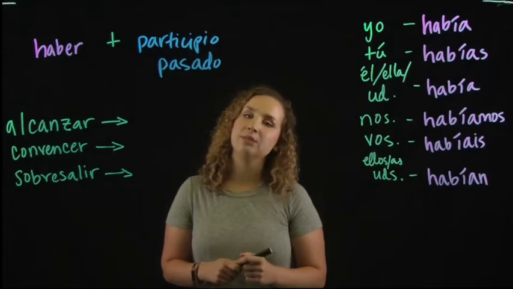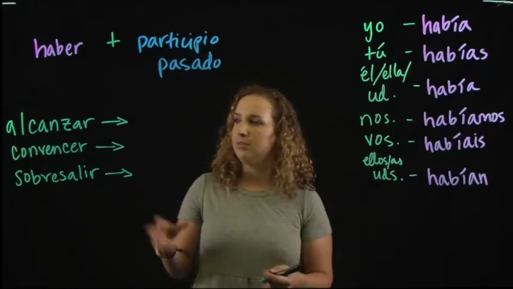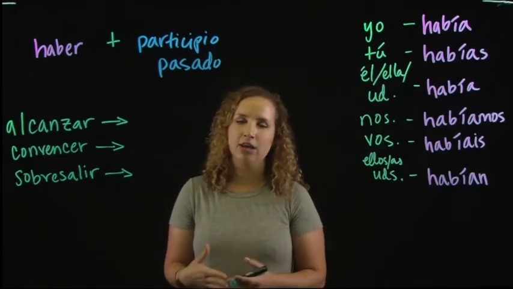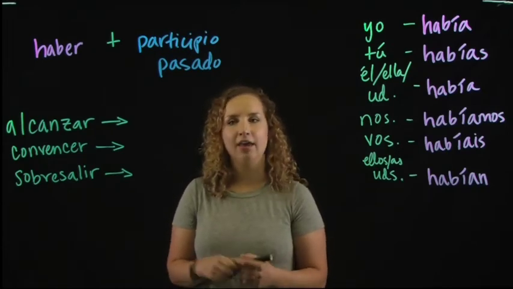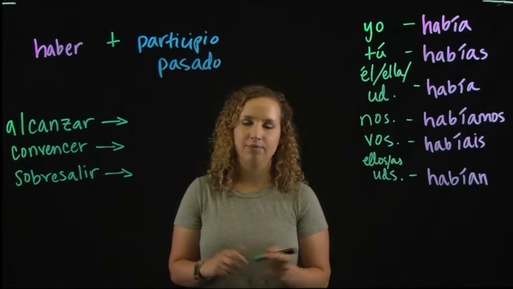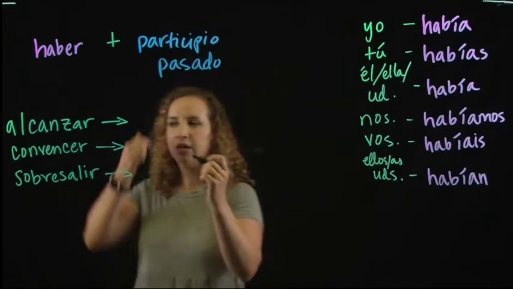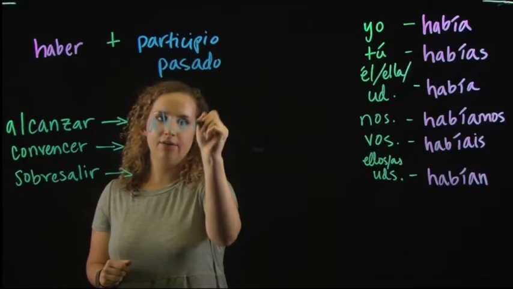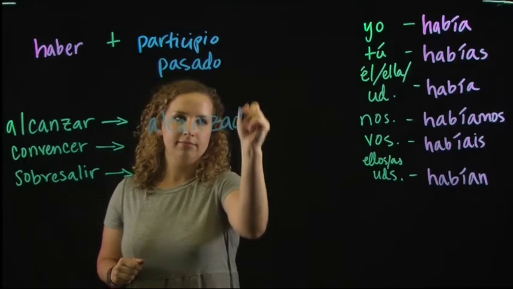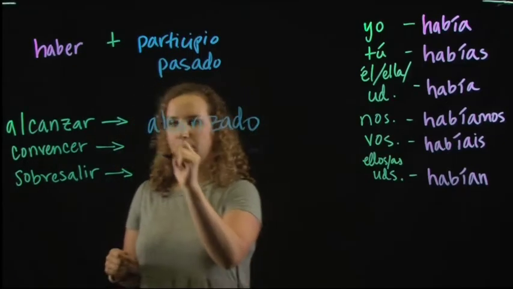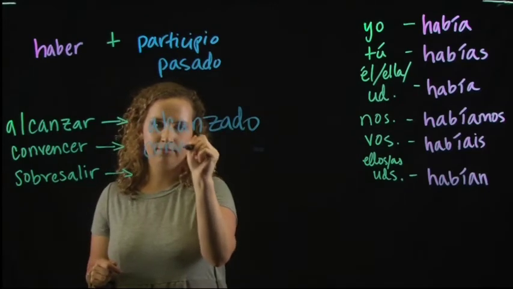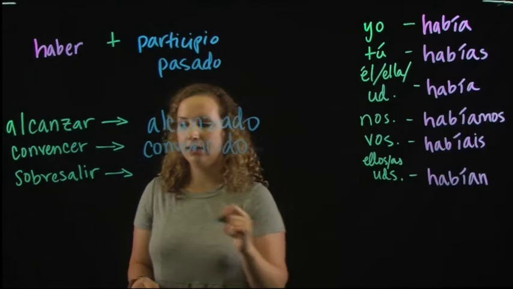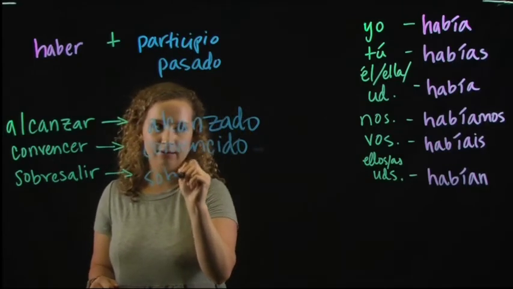Now, to form the past participle, it's quite simple. You simply take the infinitive form of the verb, drop the AR, ER, or IR ending, and then add either ado or ido. So we can practice a few of those here. Alcanzar would become alcanzado. Convencer would be convencido. And sobresalir would become sobresalido.